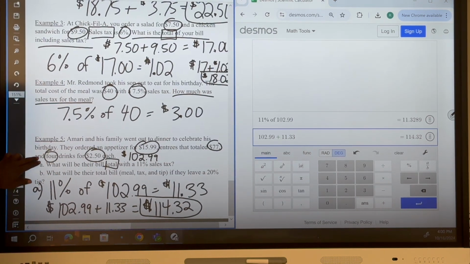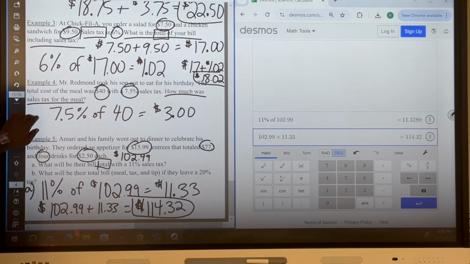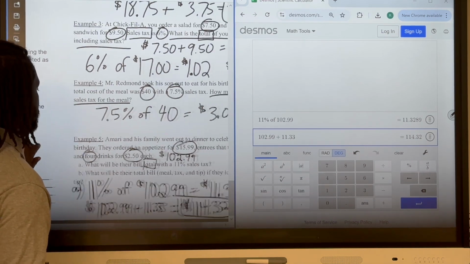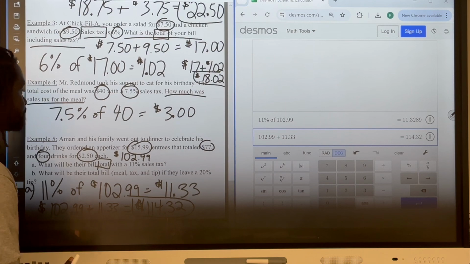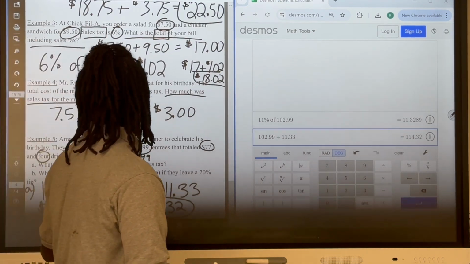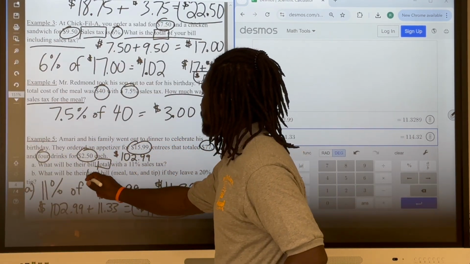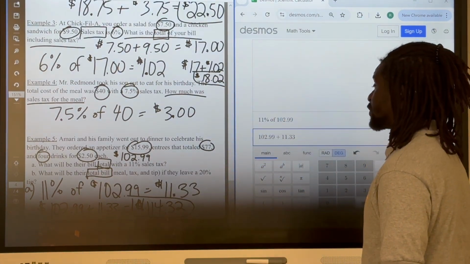Now I have run out of space here, so I'll slide this one over to give you the answer for B. All right. So for B, it says what will their total bill be if they leave a 20% tip.